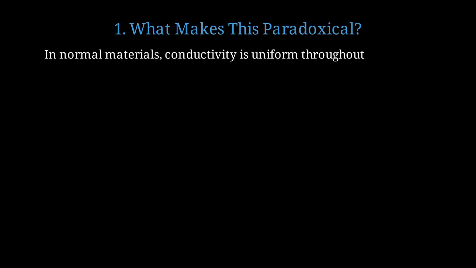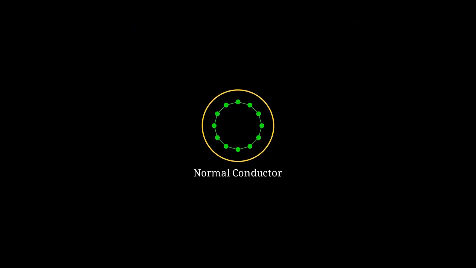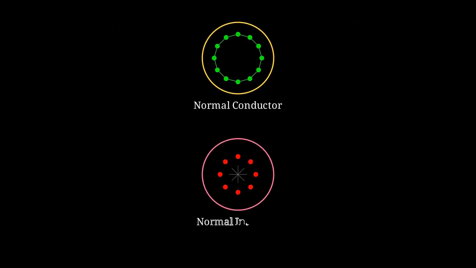Let's start by understanding why this seems impossible at first glance. In ordinary materials, if something conducts electricity, it conducts everywhere. If it's an insulator, it insulates everywhere. In a normal conductor, electrons can move freely throughout the entire volume of the material. In a normal insulator, electrons are trapped and cannot move freely anywhere in the material. But topological insulators completely violate this assumption, creating a sharp boundary between conducting and insulating regions.